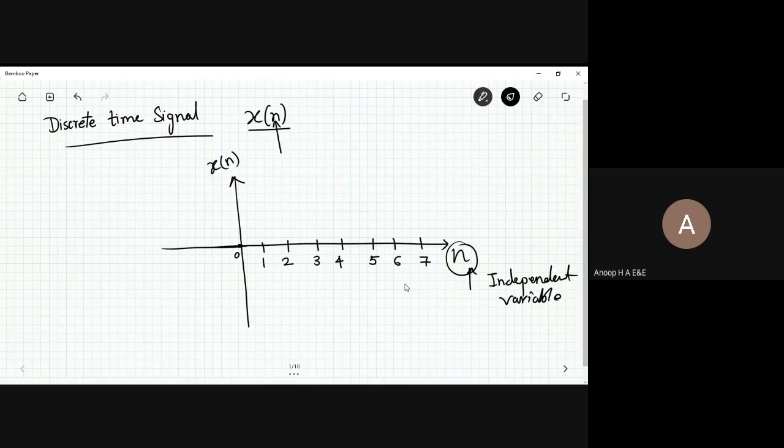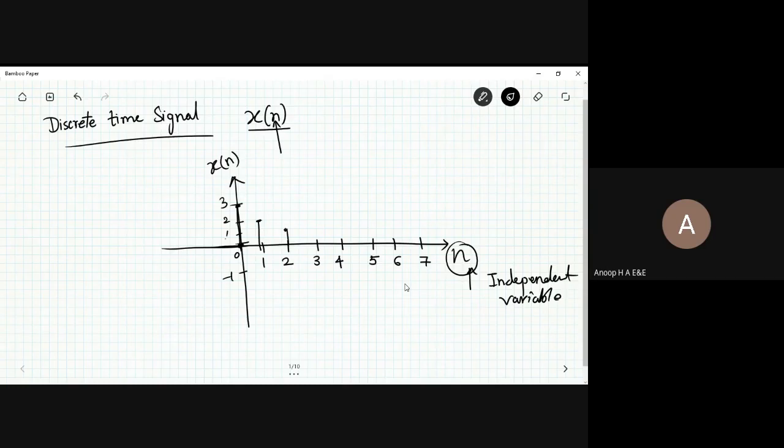At 0, you have a value of 3. At 1, let me take a value of 2. Let me write down the x-axis, 3, 2. Sorry, this one is 1, and this one is 0. So at 2, you have 1.